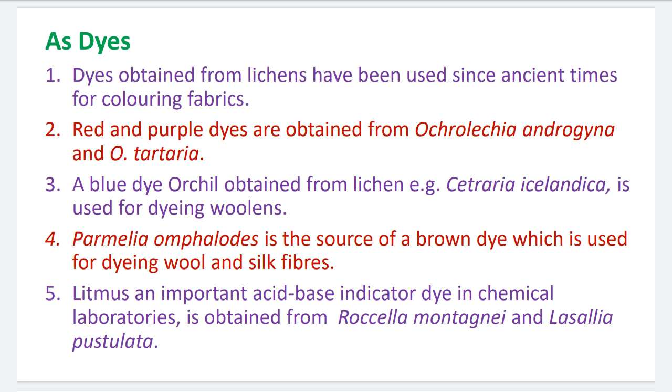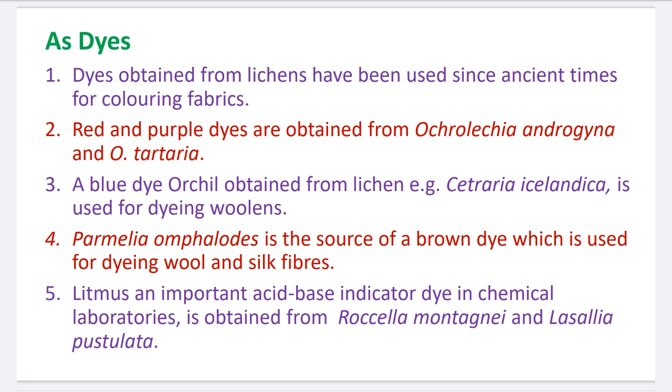Number 2. Red and purple dyes are obtained from Acrolachia androgyna and Acrolachia tartaria. Okay, these two red and purple dyes are obtained from these lichens.